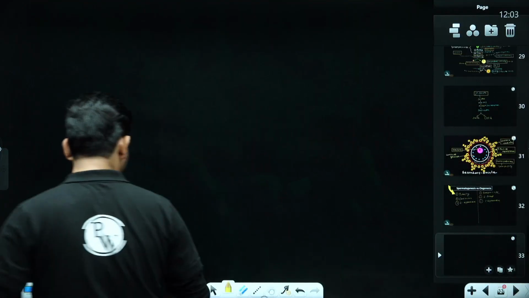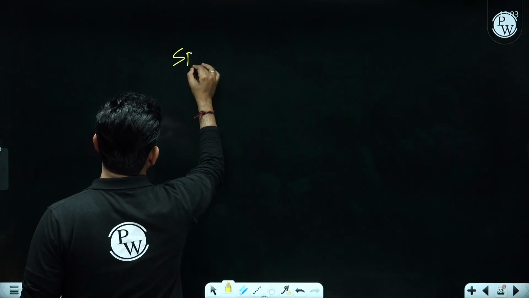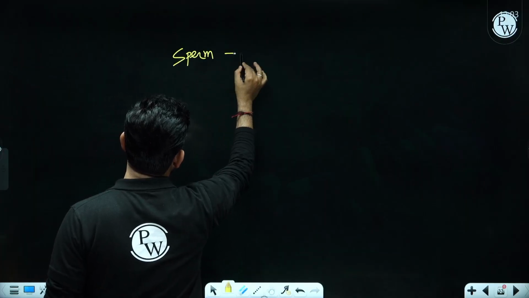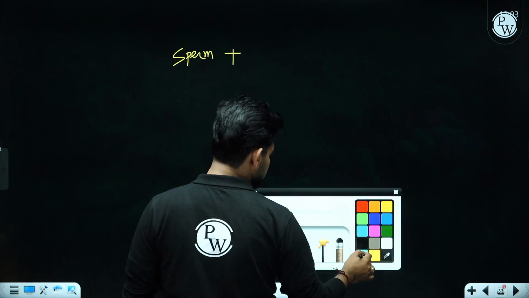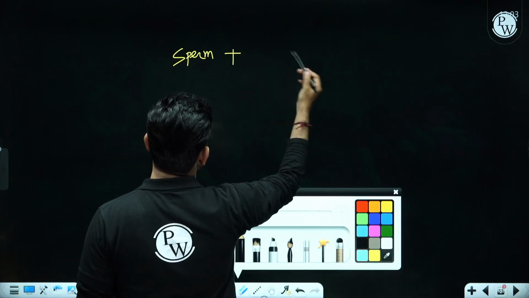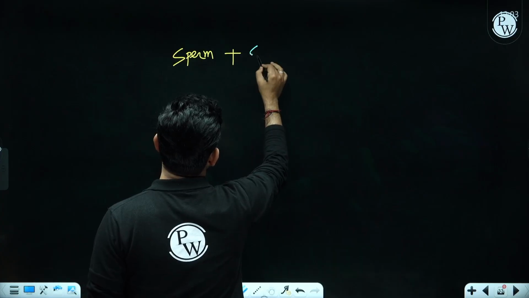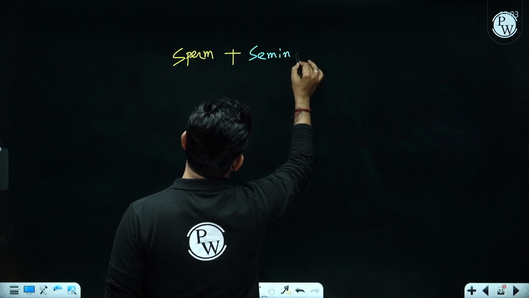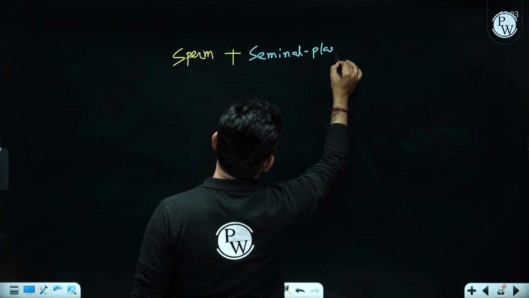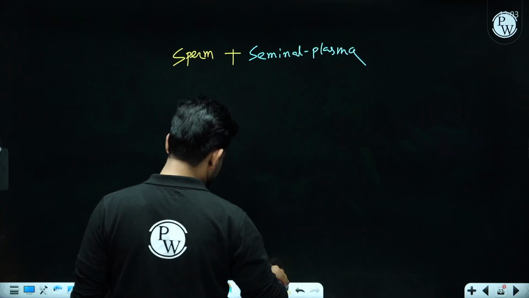And one more thing, when you talk about sperm or spermatozoa, you'll find the sperms are swimming inside a special nutritious fluid called as seminal plasma, right?